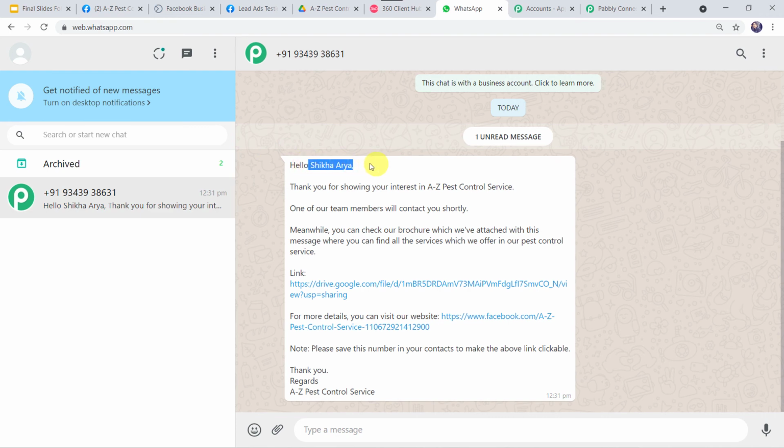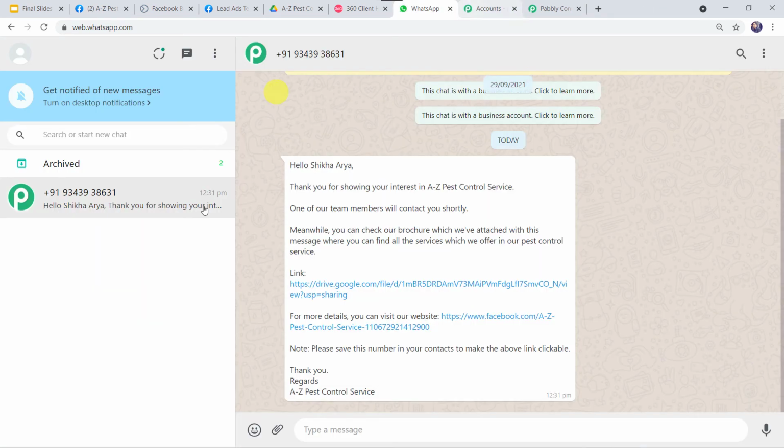So here we can see this was the body field 1 value, Shikha Arya. This was second, A to Z pest control service. The third one was pest control service. Okay. Fourth we have given was the link. Fifth we have given was the website address. And sorry, I just clicked on this. Okay. And at last we have given this pest control service, A to Z pest control service, the organization name. So in this way we can see that all the values of the body fields are correctly displayed in this particular message.